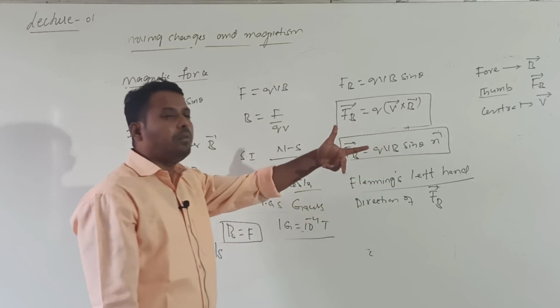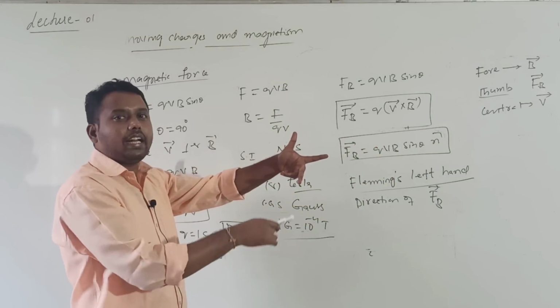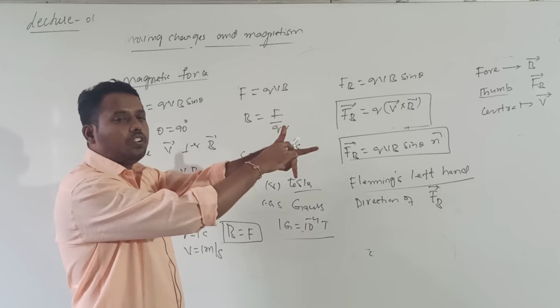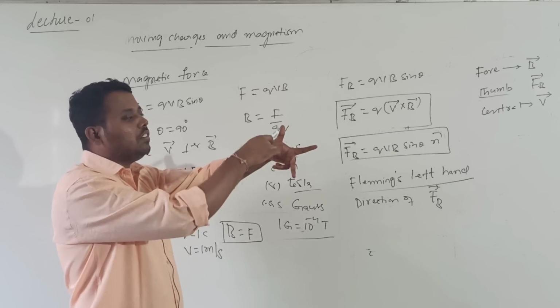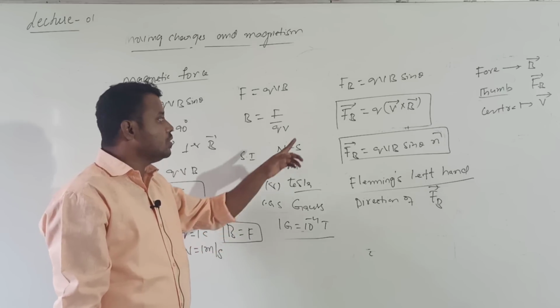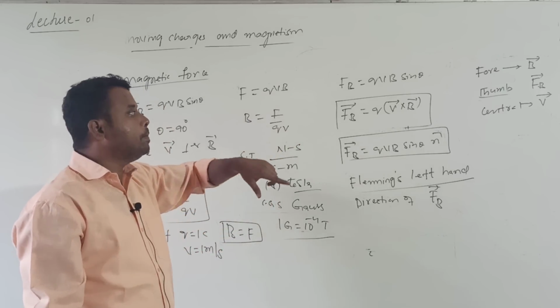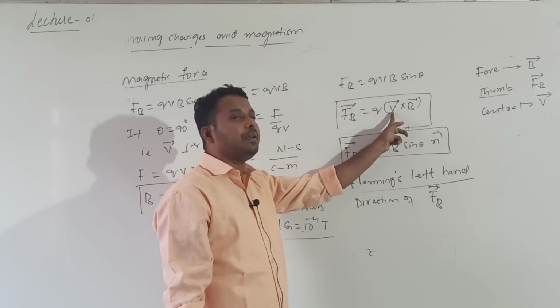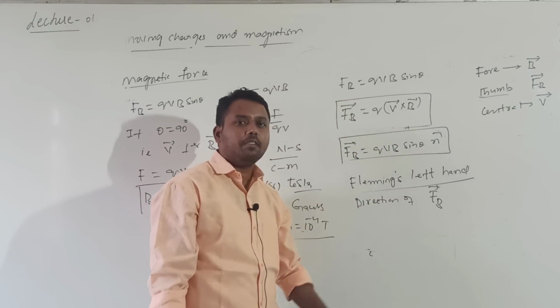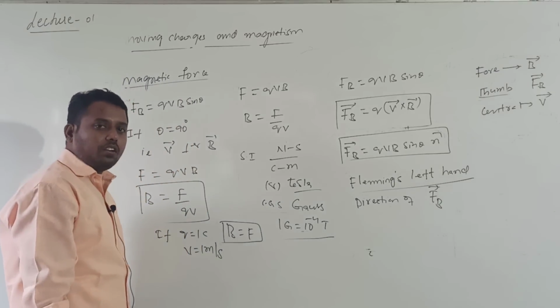This thumb is also perpendicular to the plane consisting of forefinger and central finger. If I imagine forefinger along x axis, central finger along y axis, then thumb will be along z axis. So the direction of FB bar is perpendicular to the plane consisting of V bar and B bar. The direction of FB bar can be determined by using Fleming's left hand rule.